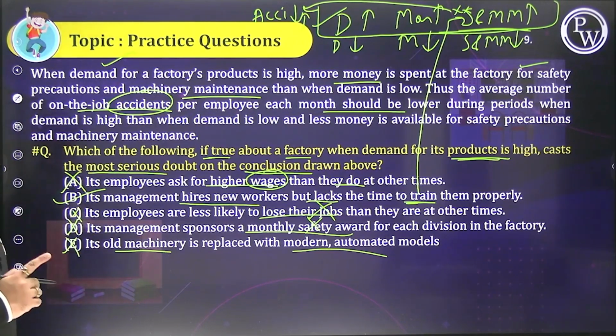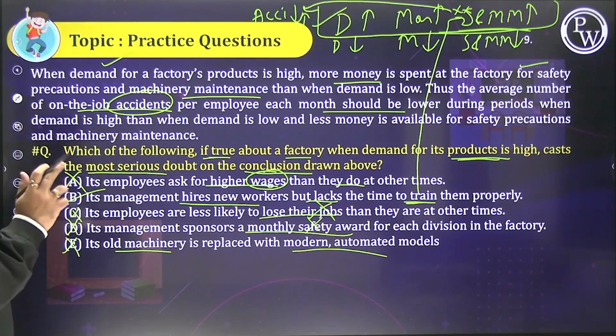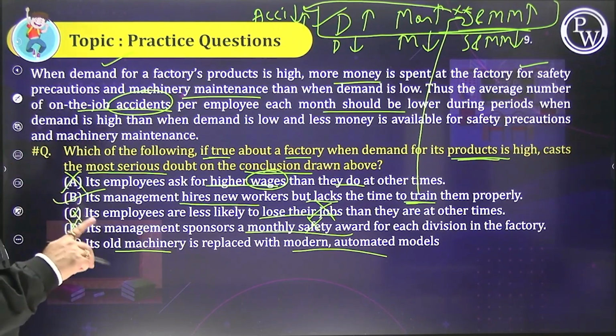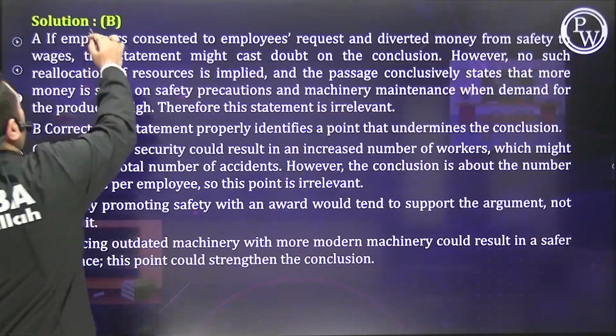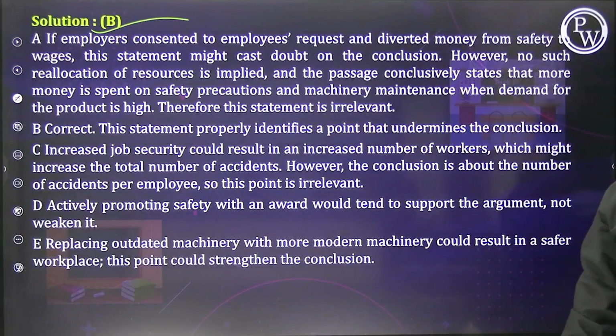So only one option, which categorically states that there was no time, training could not happen, as a result of which accidents will not reduce, the probability is that accidents will increase. So contradictory. That is why B is the correct answer. I hope this made sense. If not, please read the answer choices carefully.